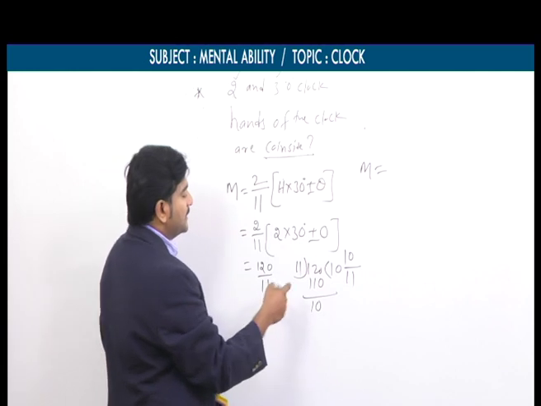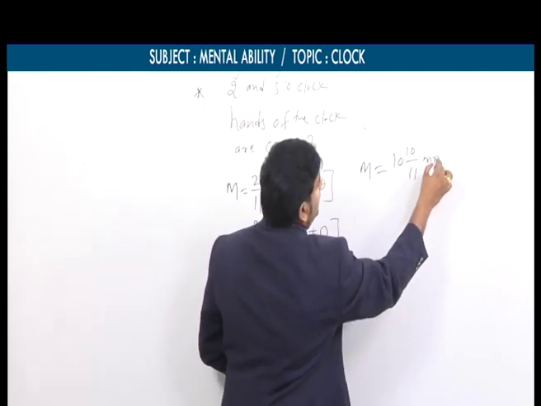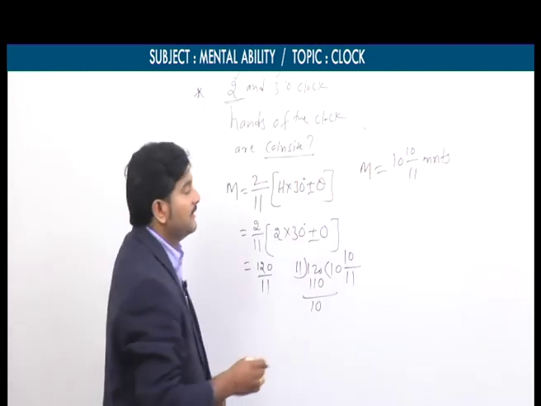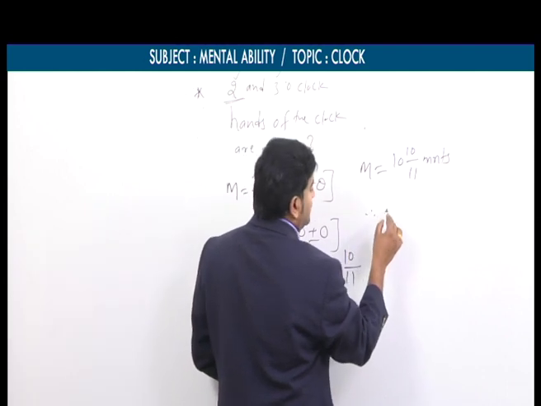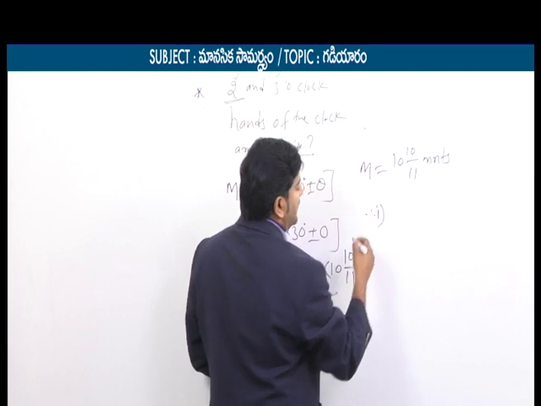Here m value is 10 by 11 minutes. But what about our starting hour? Our starting hour is equal to 2 o'clock. That's why the final answer can be written in two ways. So let's say the first way is the normal way.